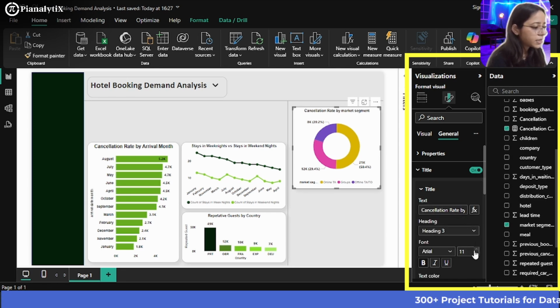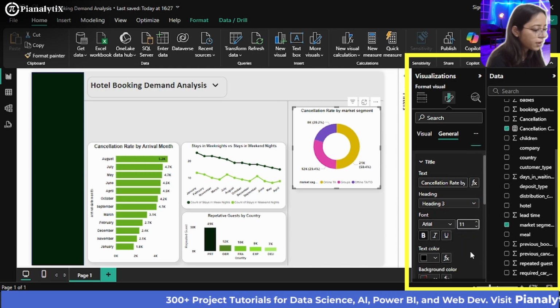Now you can make sure the size is also bigger, and everything seems fine so far.